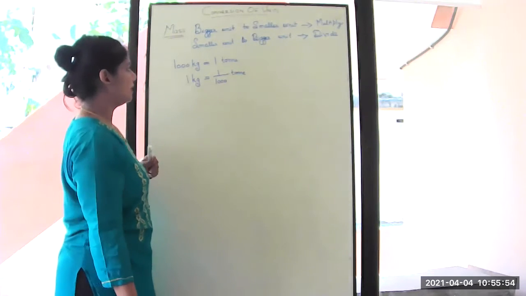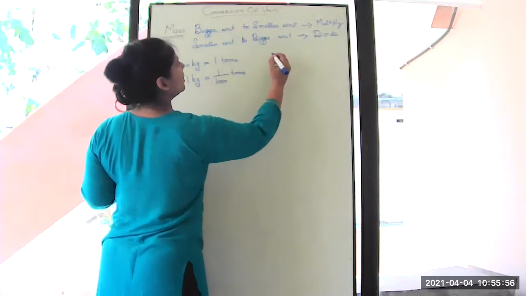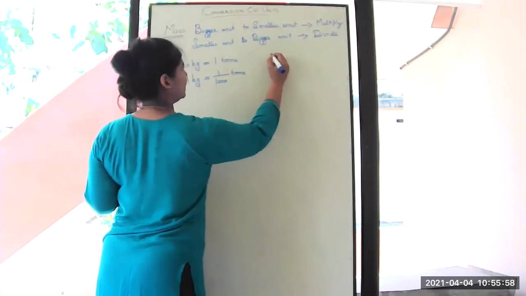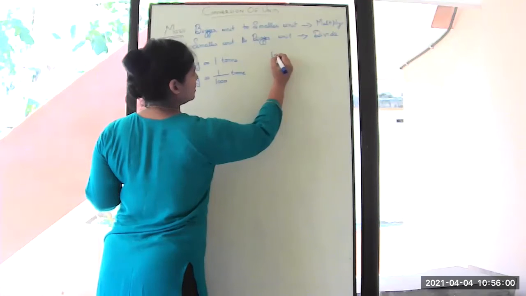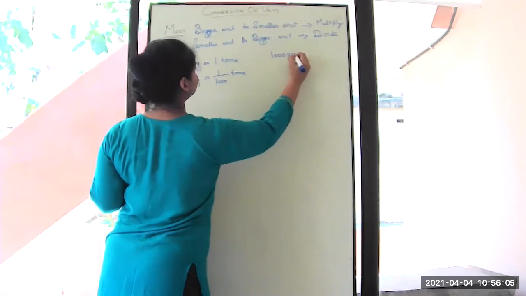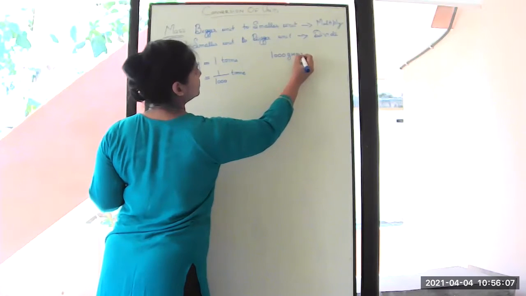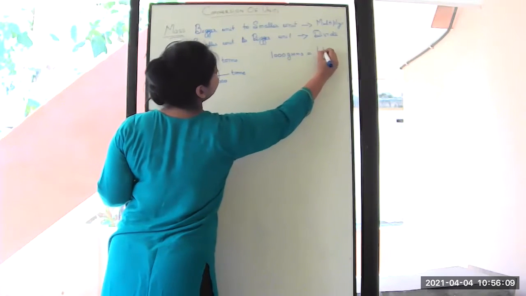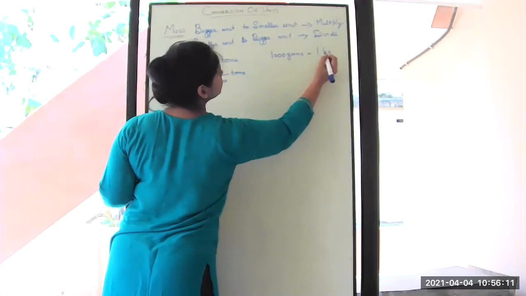Similarly, what is our next unit? It is kilogram and gram. So 1000 grams gives you 1 kg.